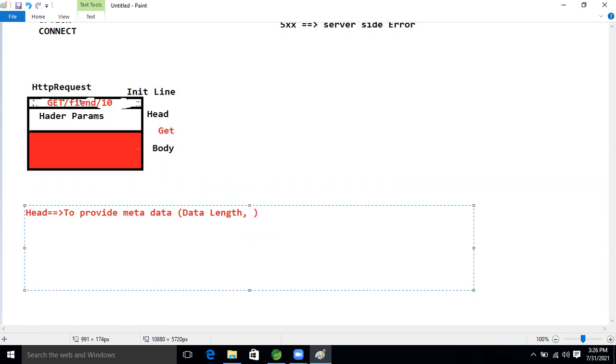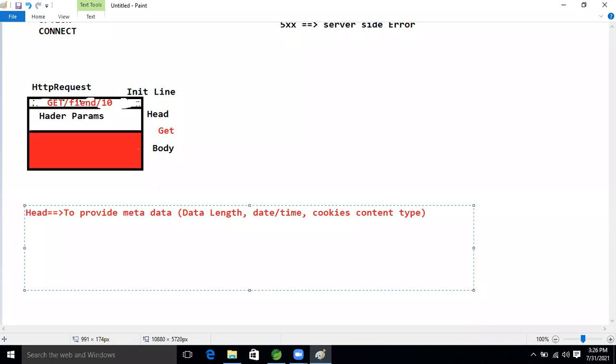After that, date and time will also come. Cookies will also come, right? So these are the information. After that, content type will come.